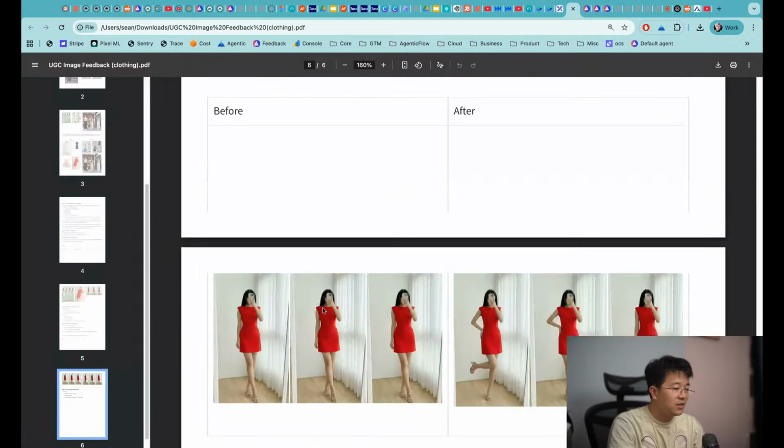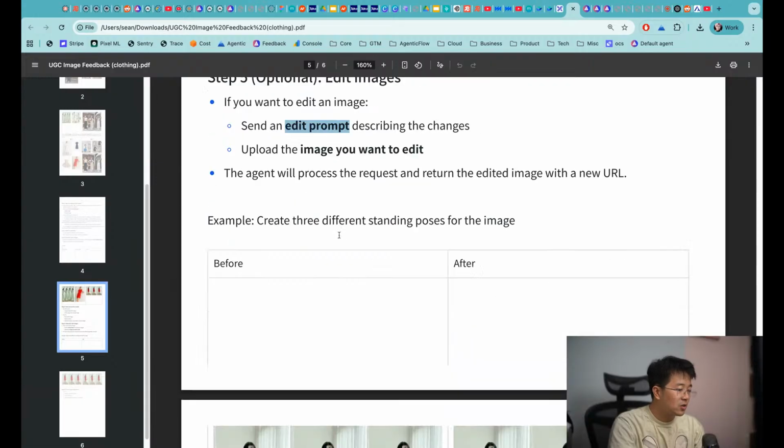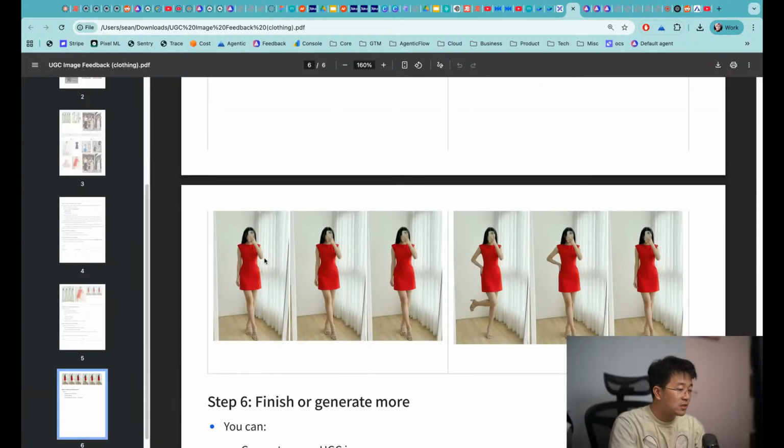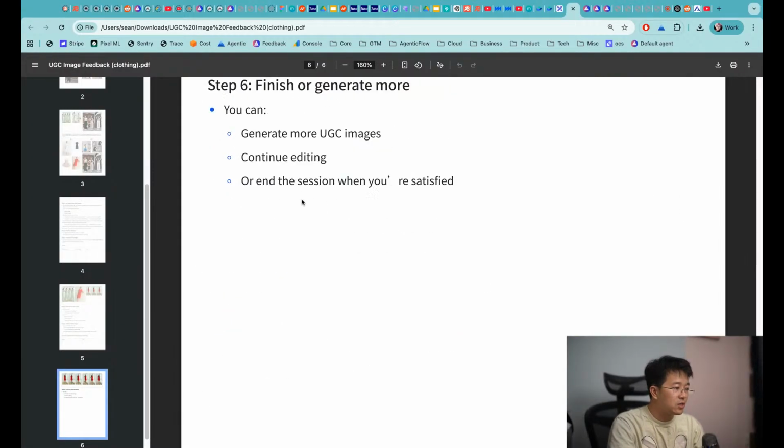And you can see here, you can even edit the image, so you can edit the prompt of the image so that you can have different poses. Because on the left-hand side it was quite boring, right? Three pictures with the same pose, but in here you can see that this woman is standing on one leg only, and it's creating a more natural image. And you can generate a lot of juicy images and so on.